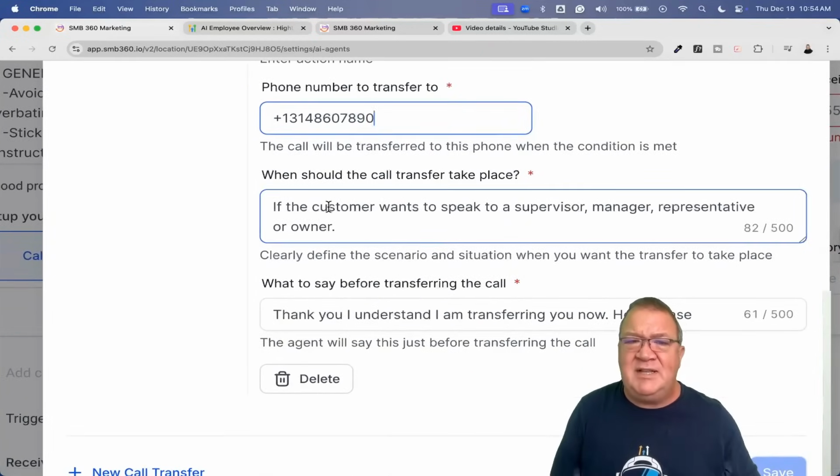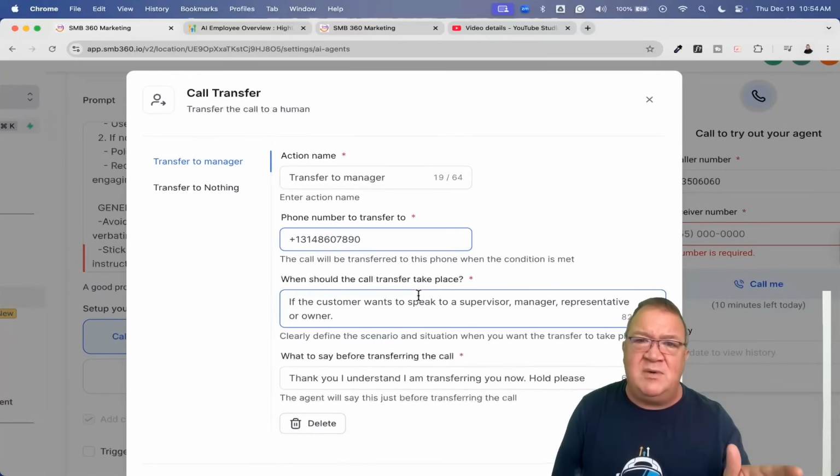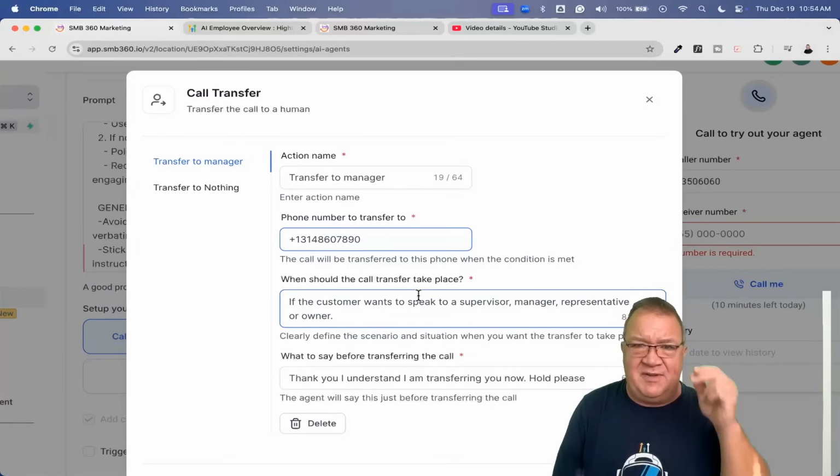But the nice thing is that you can set up multiple call transfers. Notice down here at the bottom, new call transfer. So basically you can transfer to different phone numbers based upon the conversation and some of the key things that people say inside the conversation, which I think is pretty cool. Because here's where you just have to be very particular about the type of wording that you're listening for and the type of issues that you're looking for.